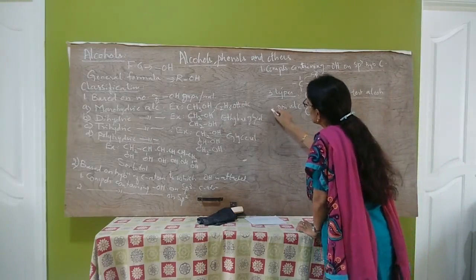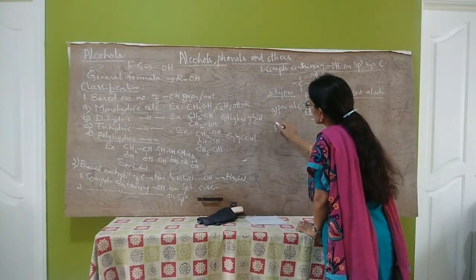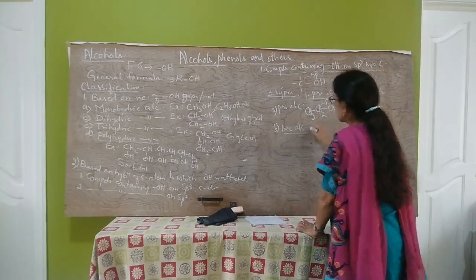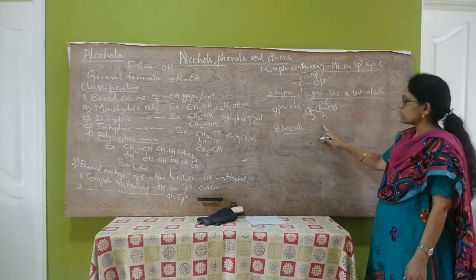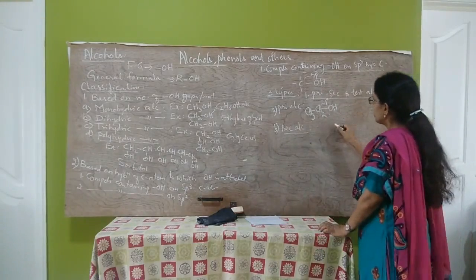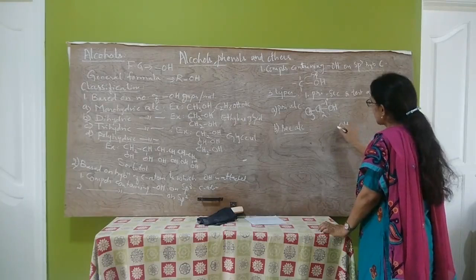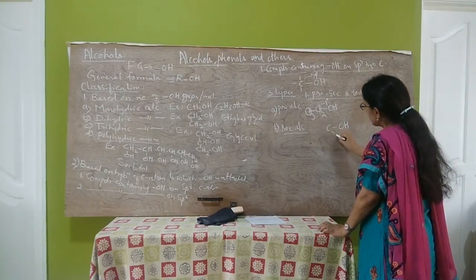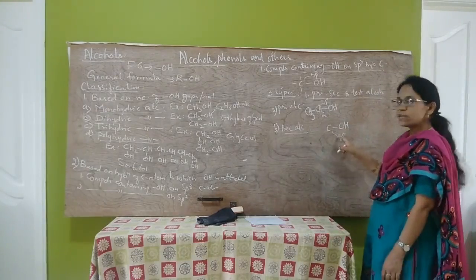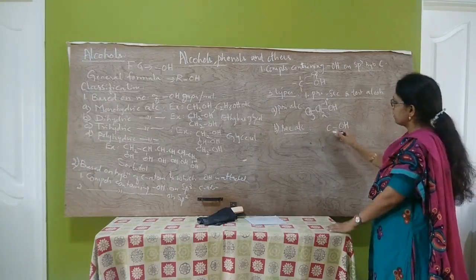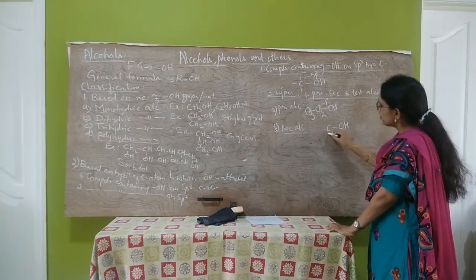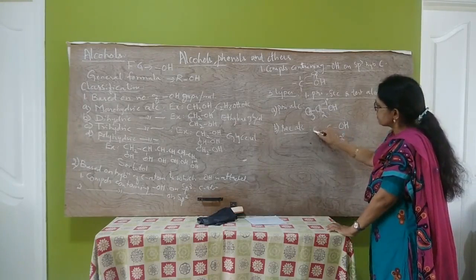Next one is secondary alcohols. Secondary alcohols are the alcohols in which OH is attached to secondary carbon atom. Secondary means 2-degree carbon atom. What is meant by secondary carbon? Secondary carbon means the carbon atom which is attached to two other carbon atoms.